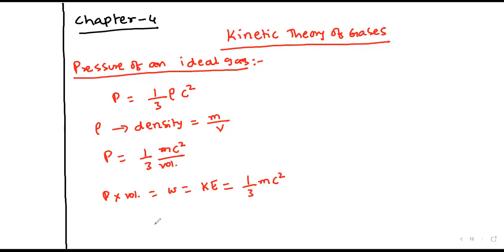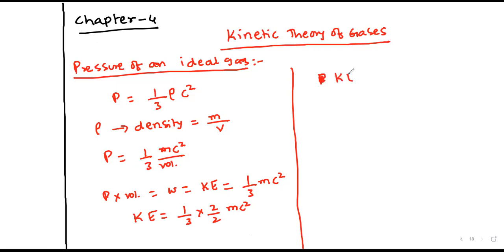So kinetic energy, I can write it, multiplying by 2 on both sides: PV is equal to 2 by 3 times half mc square.